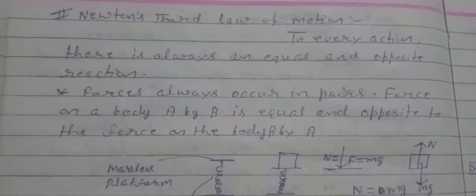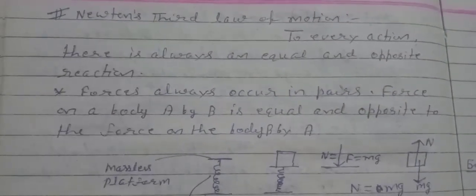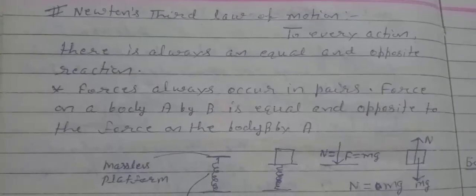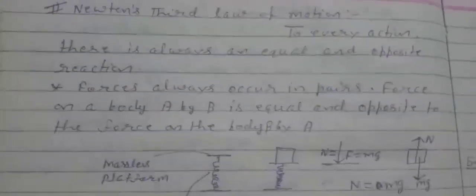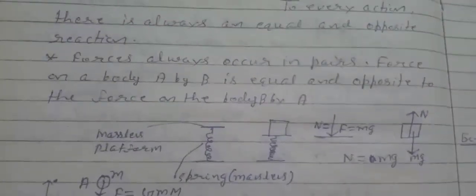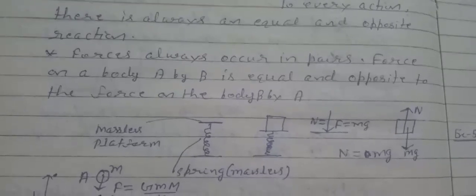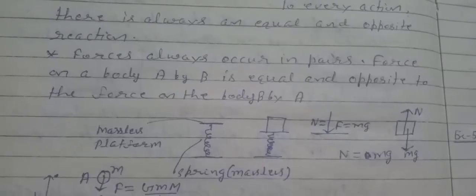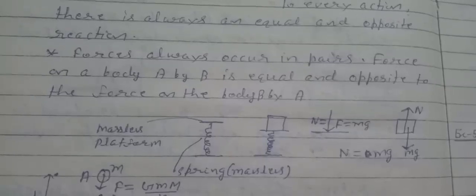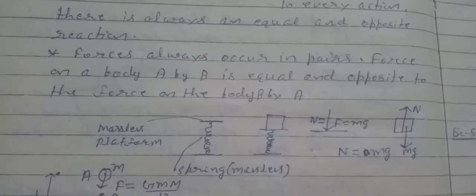Now Newton's third law of motion. To every action there is always an equal and opposite reaction. This is called the third law of motion. Forces always occur in pairs. Force on a body A by B is equal and opposite to the force on the body B by A.